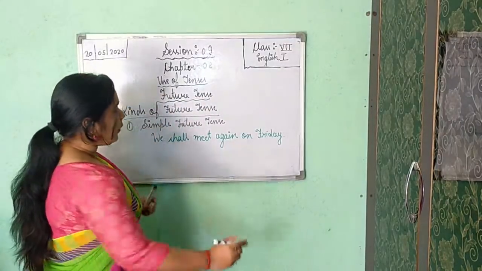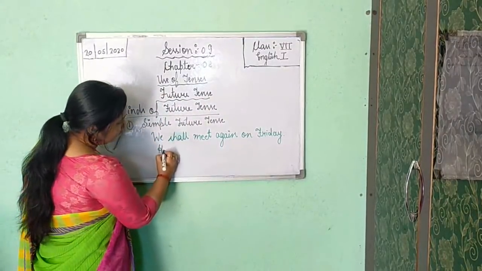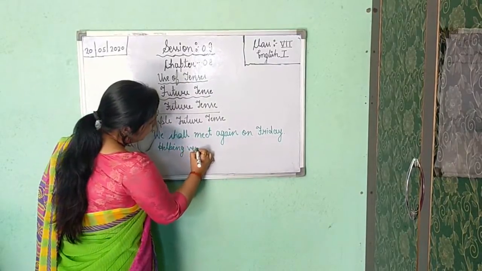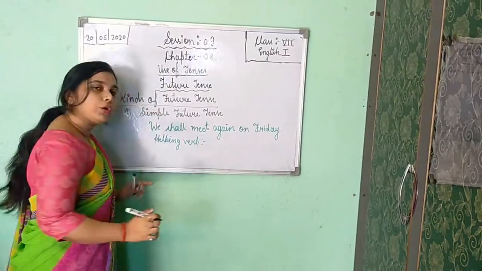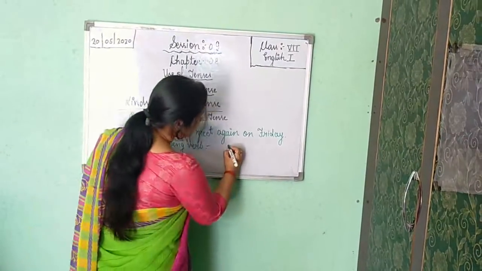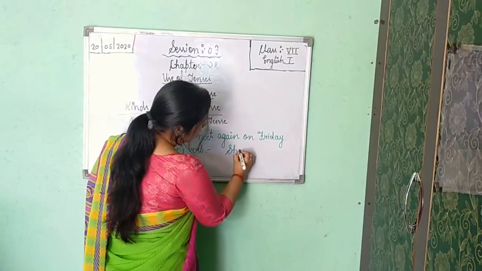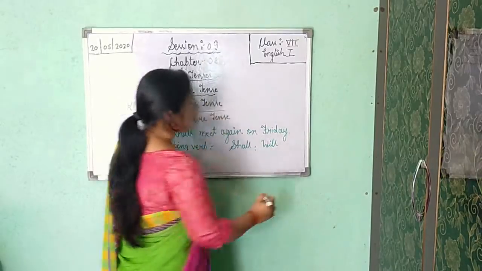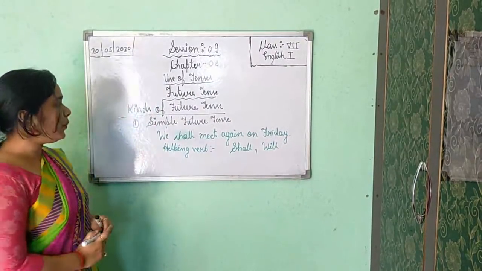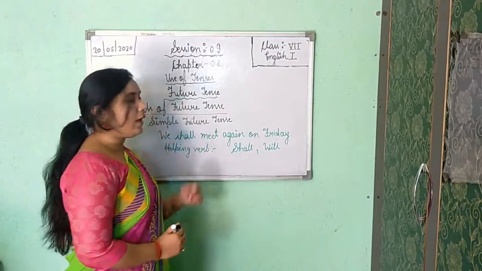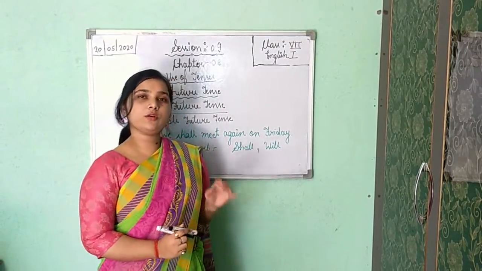Now about the rule as helping verb. As helping verbs, you are getting two helping verbs in simple future tense. First is shall and the second is will. Two helping verbs you are getting in simple future tense. First is shall and the other one is will. Where will you use shall, where will you use will?